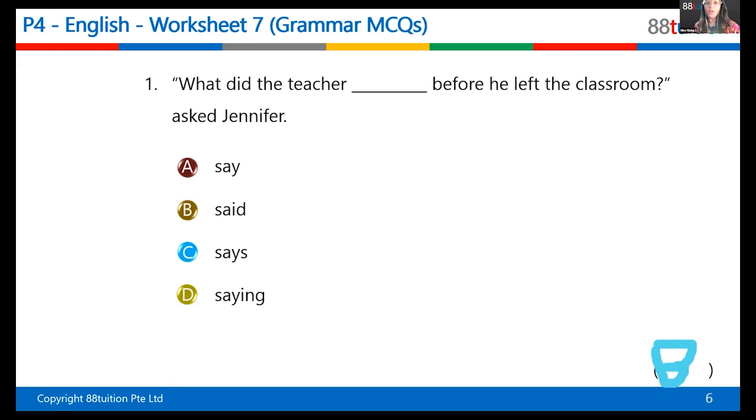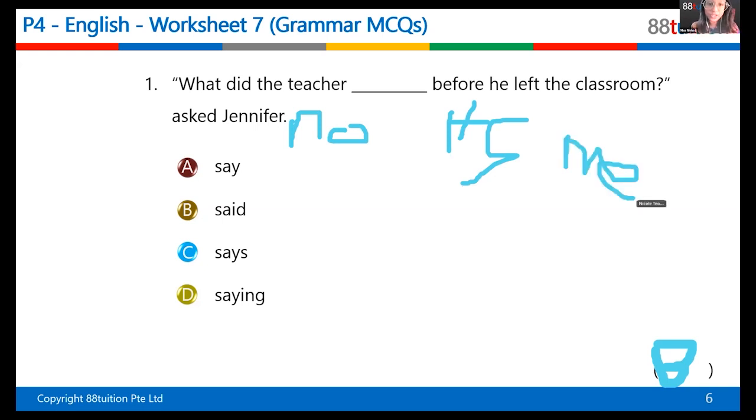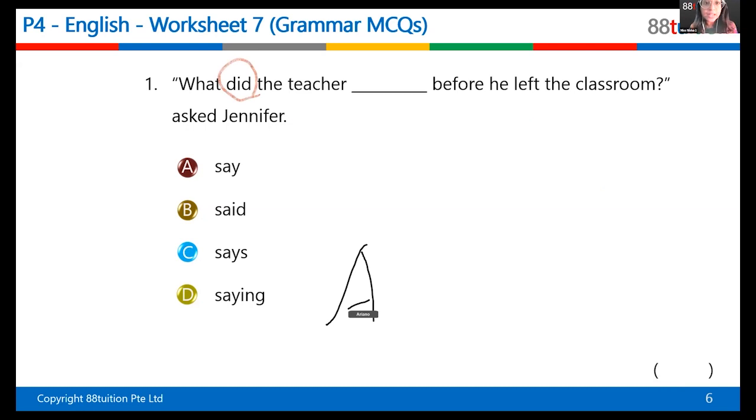You say it's B. Okay, good try. What did the teacher say? Okay, I know why you put B. Good try, because it's in the past tense, right? Did. But remember, whenever there is a did in a sentence, the other verb must be in its action word form. Oh, you put B, is it?